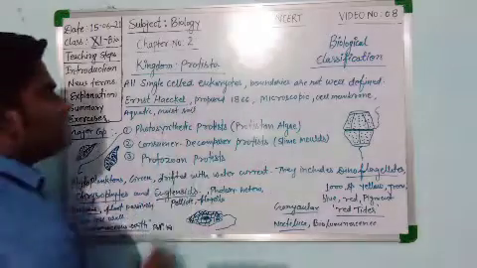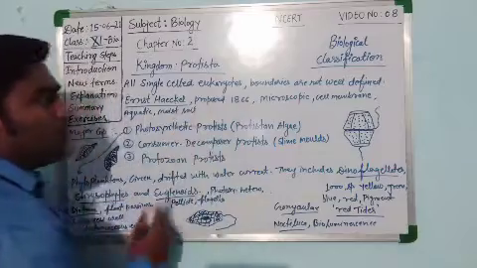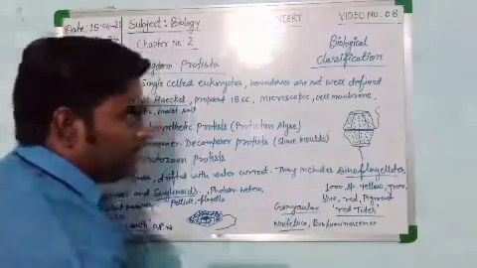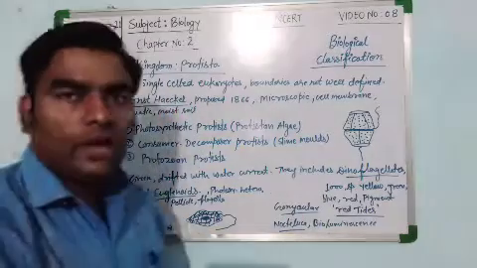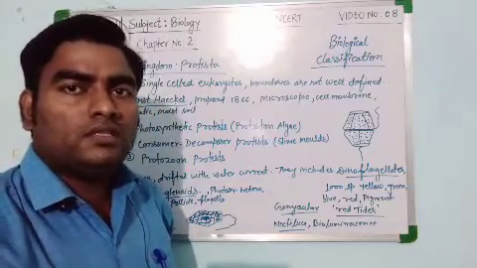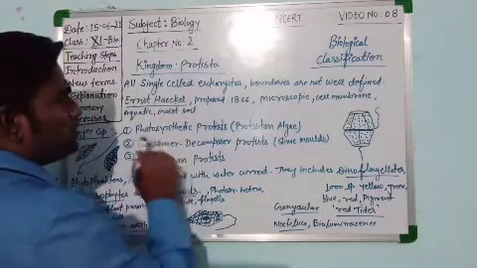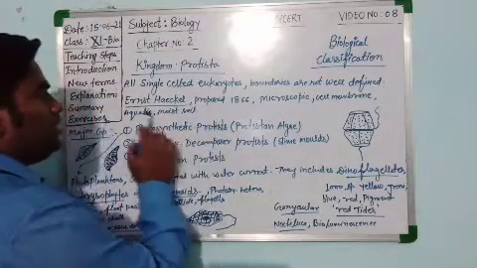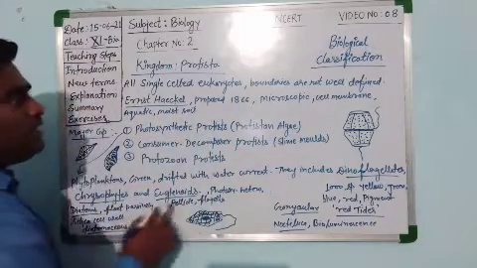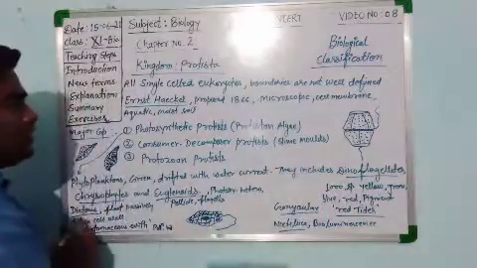Kingdom Protista means all single-celled eukaryotic organisms, but the boundary of this kingdom is not well defined because they are microscopic and found in very huge amounts on this planet. The kingdom Protista was proposed by Ernst Haeckel in 1866, and they are microscopic, cell membrane bearing organisms.